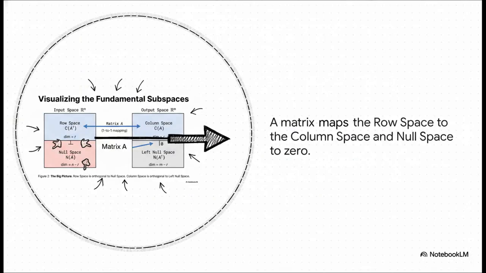And this diagram right here, this is what some people call the big picture. It shows exactly how a matrix, let's call it A, acts like a map. It grabs a vector from its input space and zaps it somewhere else. More specifically, it takes anything from its row space and maps it perfectly over to its column space. So what about the null space? Well, that's where things get interesting. Anything from the null space gets completely squashed, just flattened down to the zero vector in the output. It's like a black hole for vectors. And these four spaces, seriously, they explain everything a matrix is capable of.